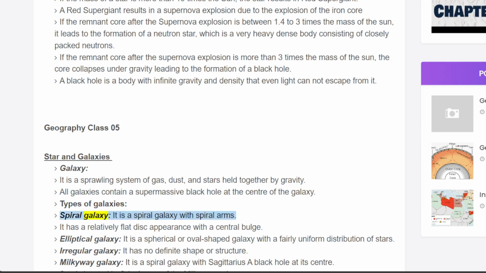Spiral galaxy. It is a galaxy with spiral arms. It has a relatively flat disk appearance with a central bulge. Elliptical galaxy. It is a spherical or oval-shaped galaxy with a fairly uniform distribution of stars. Irregular galaxy. It has no definite shape or structure. Milky Way galaxy. It is a spiral galaxy with Sagittarius A*, a black hole, at its center.